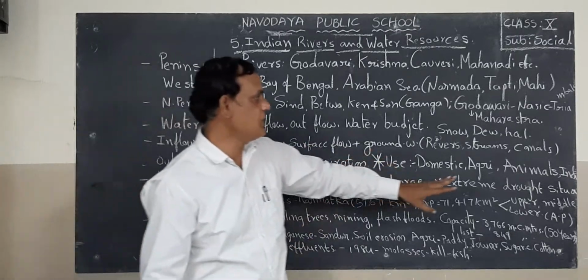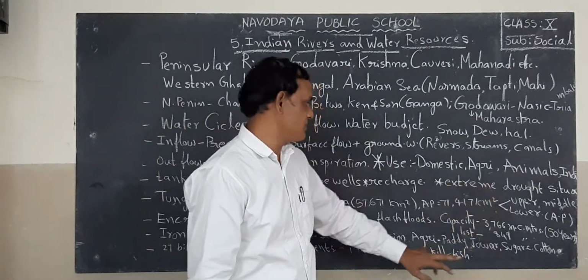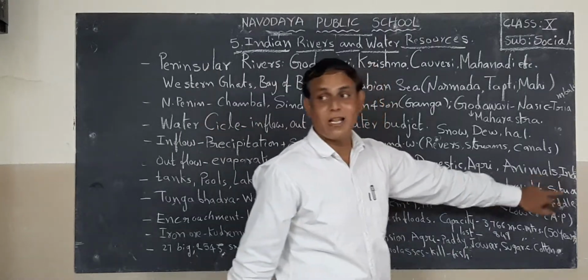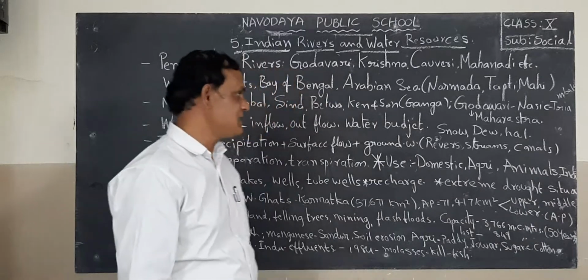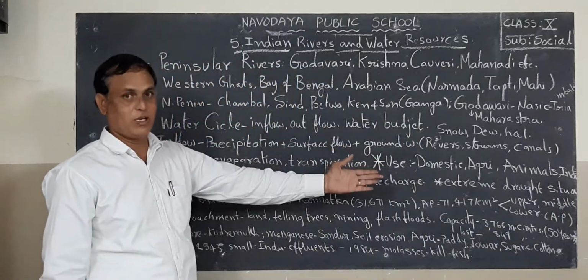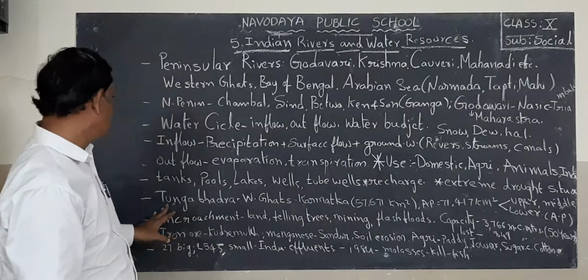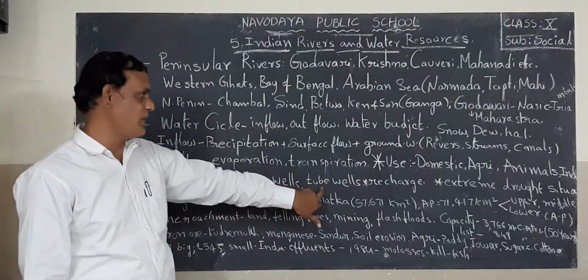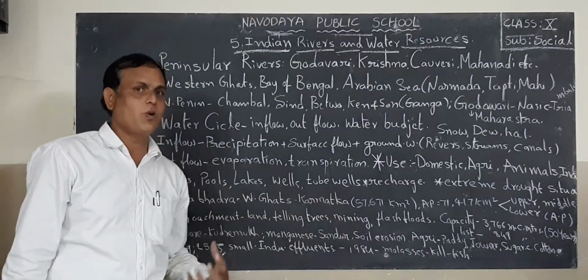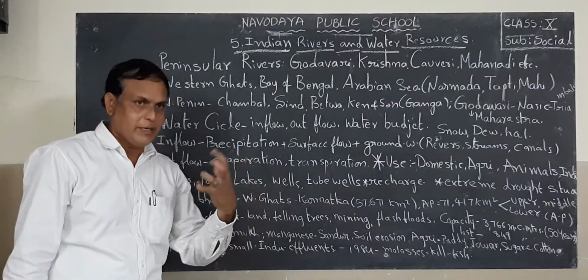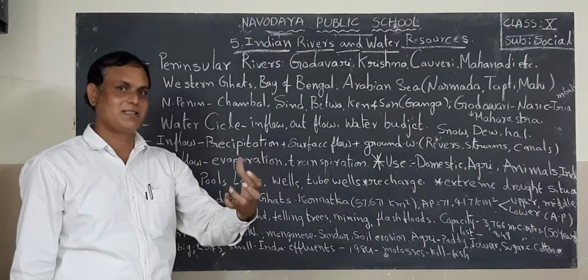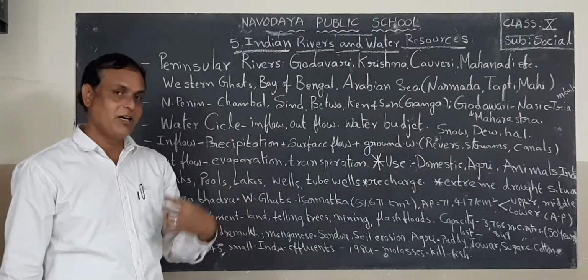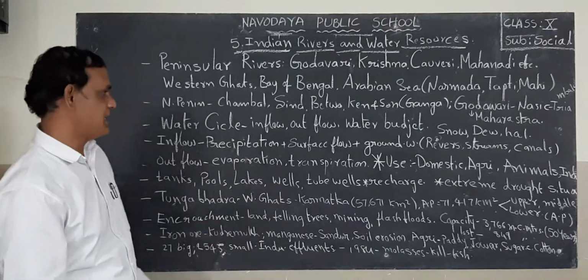The final one is industrial purpose. To run the industries, we are using that same water. Next one, tanks, pools, lakes, wells, tube wells. So we are using this water from tanks, tube wells, the groundwater, small wells, rivers, lakes, etc.